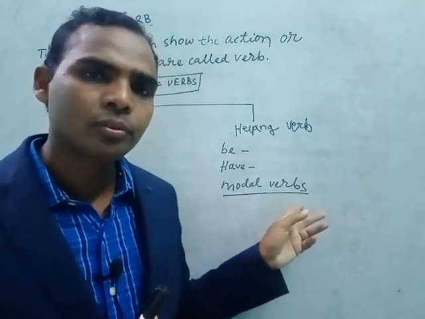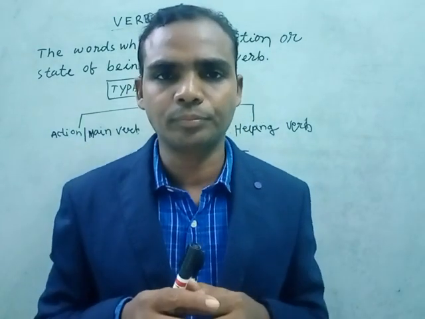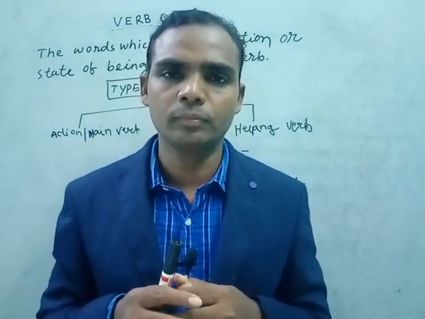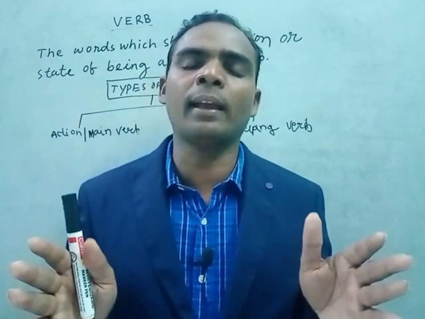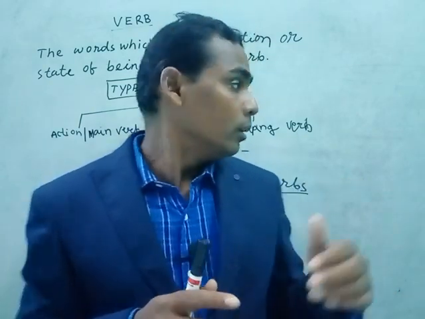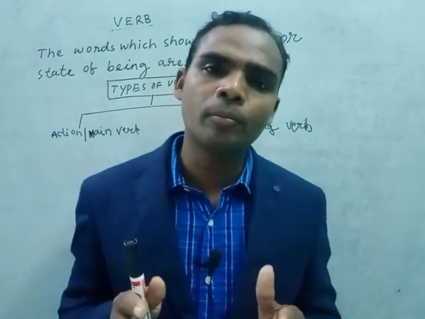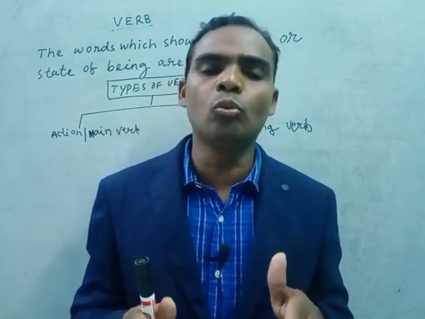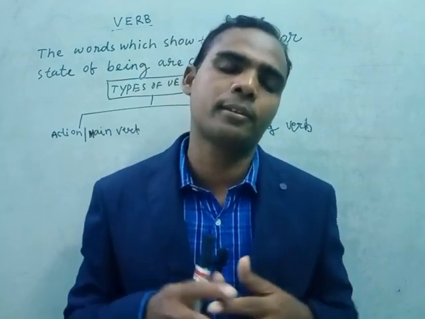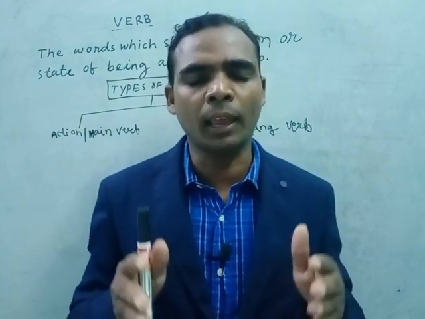Modal verbs are also helping verbs. A modal verb cannot be used as the main verb. These primary auxiliary verbs, be verb, have verb or do verb, can act as the main verb if there is no main verb in a sentence. I have a pen. Here, have is the main verb.